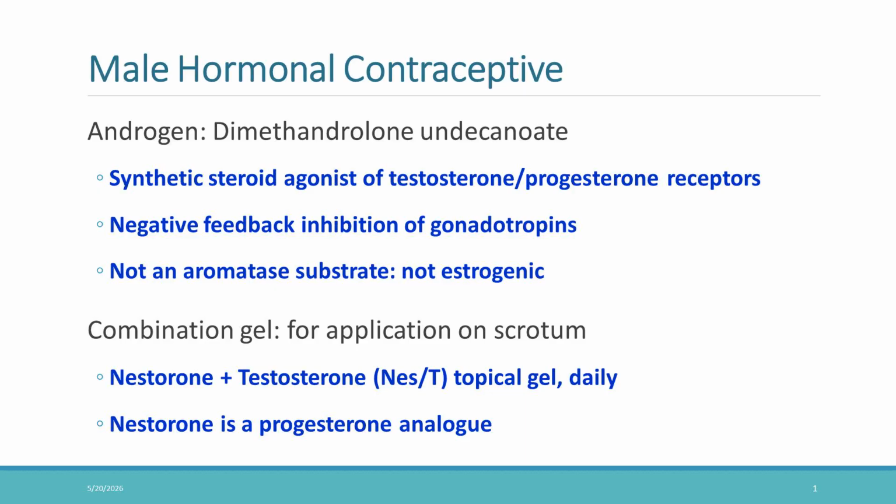Another approach involves topical combination gels containing Nestorone and testosterone. Nestorone is a progestin analog that suppresses gonadotropins, while testosterone replacement maintains normal androgenic functions. The basic principle behind hormonal male contraception is very similar to female hormonal contraception. Suppress gonadotropins and prevent gamete production through negative feedback.